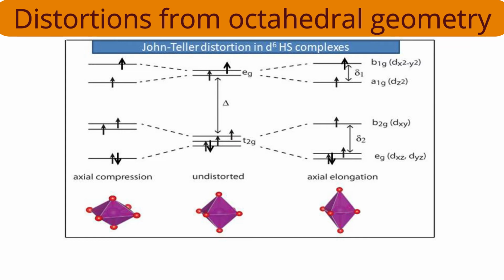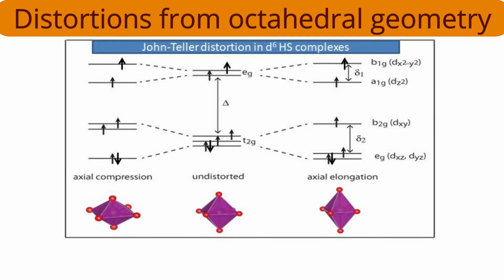Because of compression along the z axis, which orbital will experience more repulsion? A dz square orbital, and any other orbital which has a z component will experience repulsion and its energy will increase. Let me talk about the t2g set. Three orbitals are there: dxy, dyz and dxz. Out of those three, two orbitals have a z component. Therefore, the energies of those two orbitals, dyz and dxz, are increased, while the energy of the dxy orbital is decreased. How much increase and how much decrease will there be?